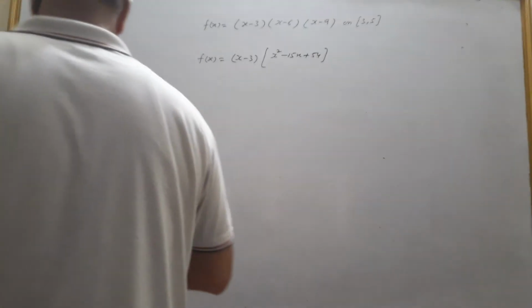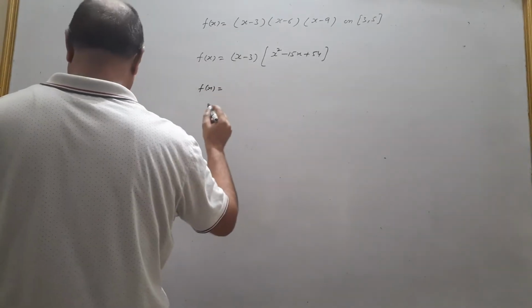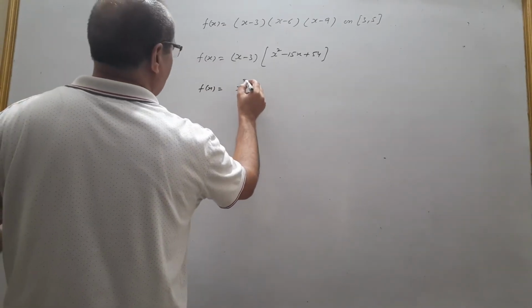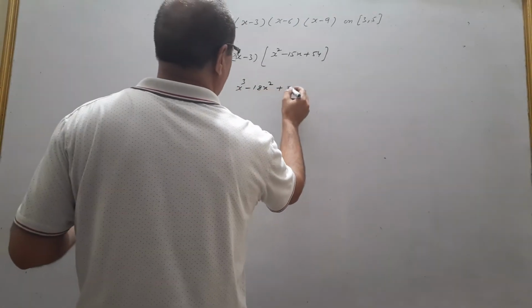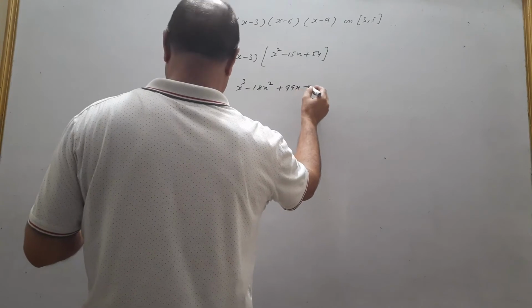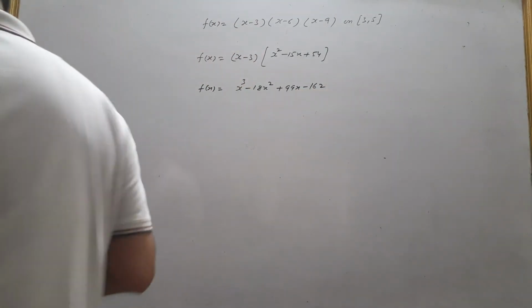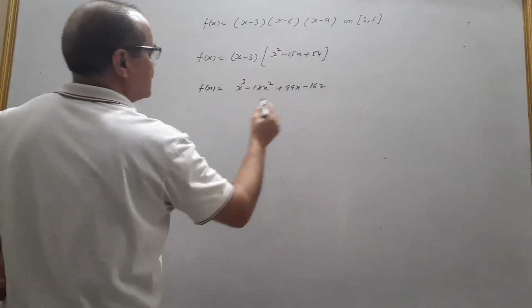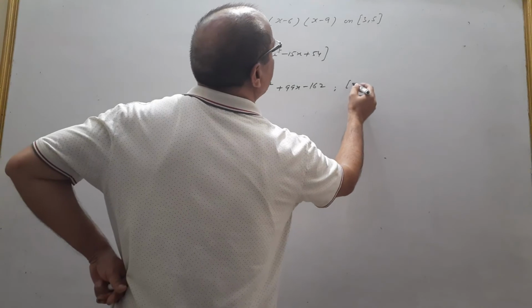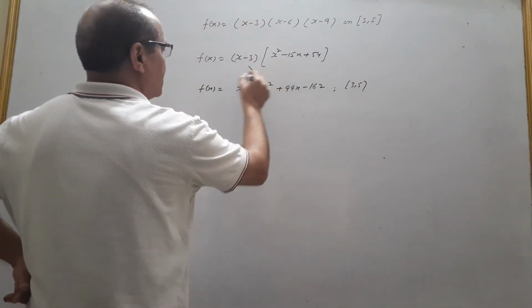I think you may solve it, and by multiplying this, this f(x) will give you x cube minus 18x square plus 99x minus 162. Okay, after getting this, you find its derivative. This is a polynomial, continuous in the closed interval 3 to 5. You have to multiply this and solve it, get the result.